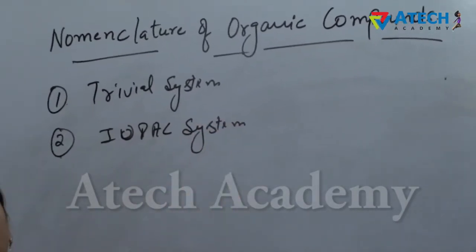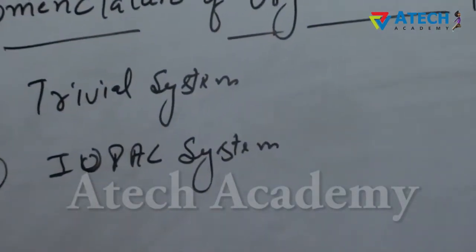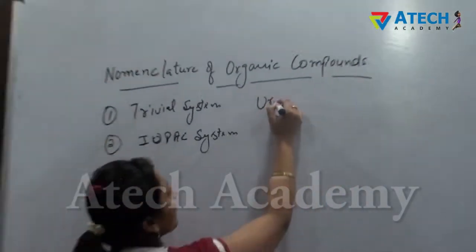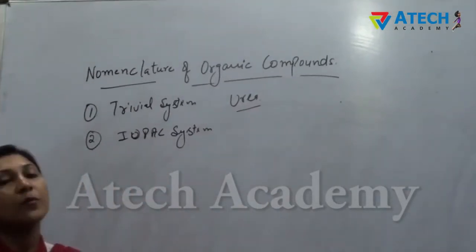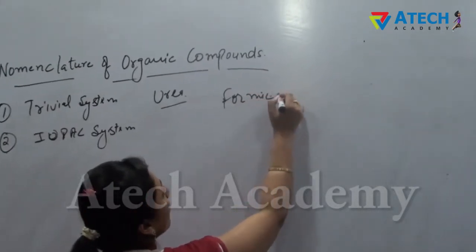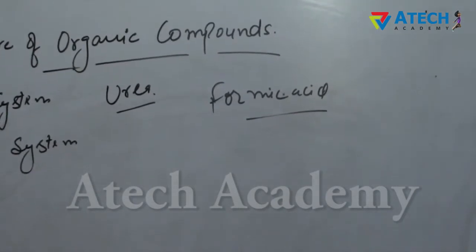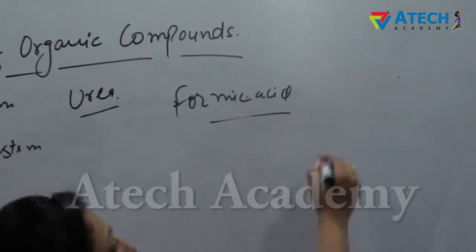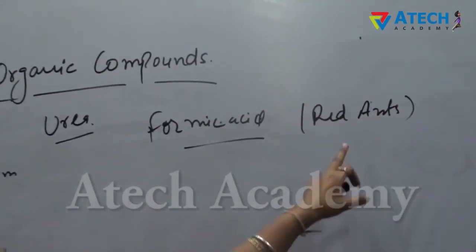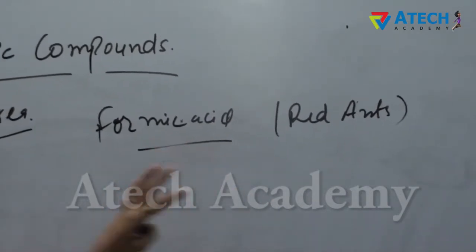In earlier days, according to the trivial system, organic compounds were named according to the source from which they are obtained. For example, urea is given the name because it is obtained from the urine of mammals, and formic acid is given the name as it is derived from a Greek word, formicides. Formicides is the name of red ants. As we all know, the sting of red ants consists of formic acid. So from there the name formic acid is derived.